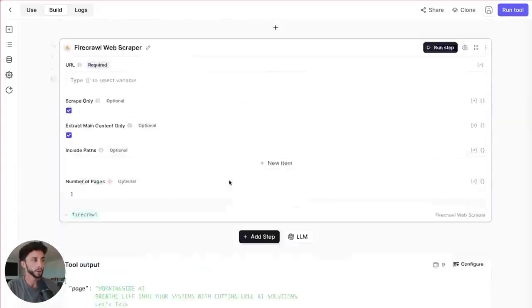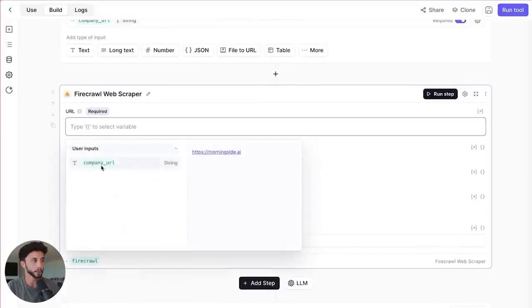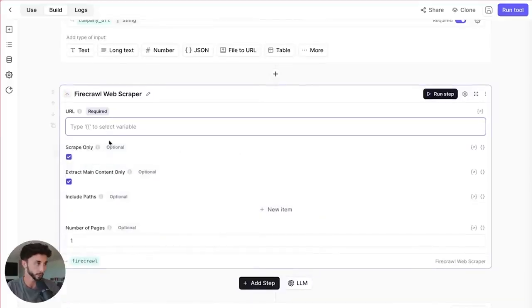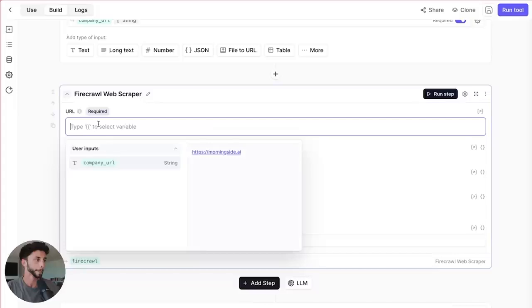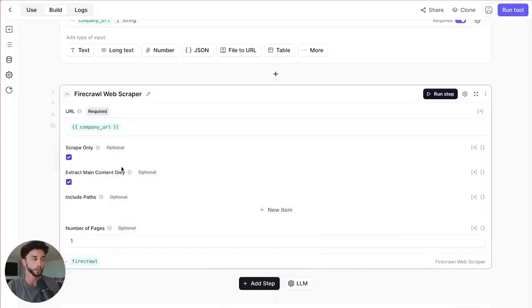Now we've got our Firecrawl set up. We need to do a couple of tweaks here. If you want to get those variables up, you can go curly bracket, which is shift to get those. I don't know why it's not popping up. There we go, company URL. And if we hover over this, we can see it says scrape the provided URL only, uncheck if we want to crawl instead. So if we want to get that crawl functionality that we just saw, to get all the data, we can uncheck it.